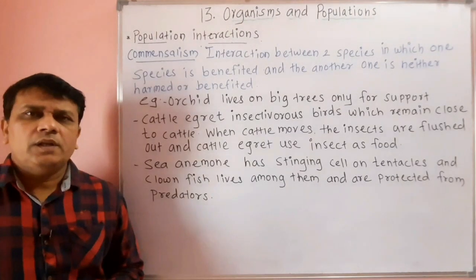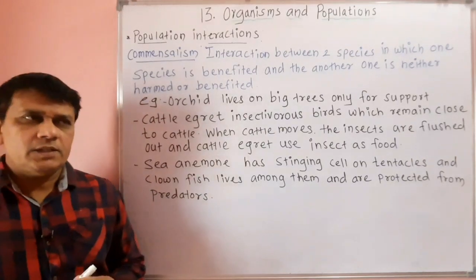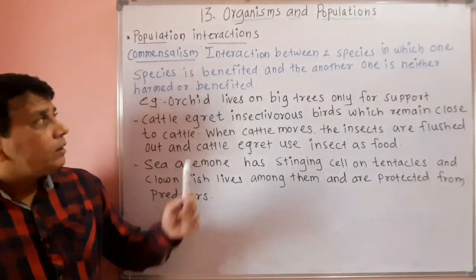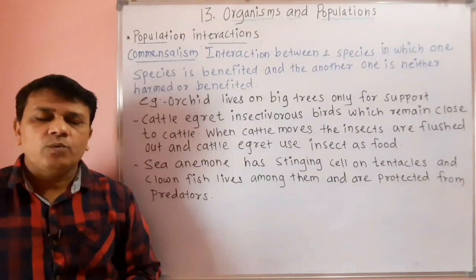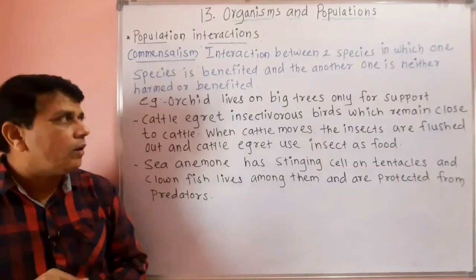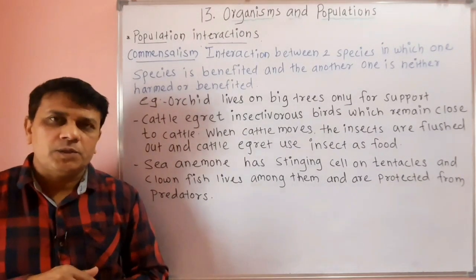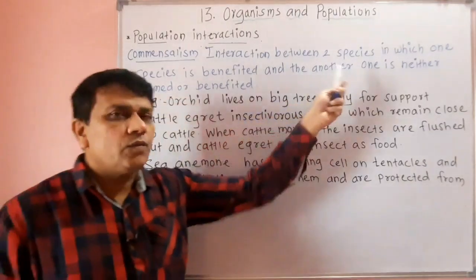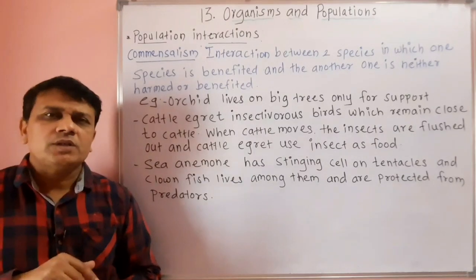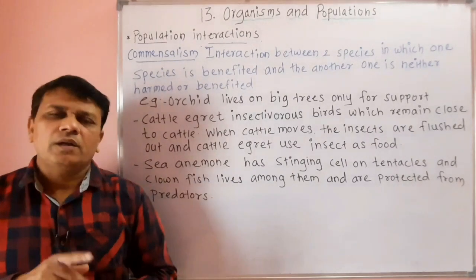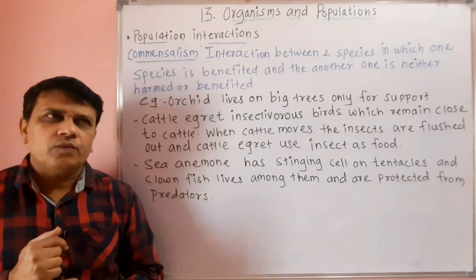Then we will see the next population interaction, that is commensalism. Now commensalism is the interaction between two species or two different organisms, in which one species or one organism is benefited and the other one is neither benefited nor harmed. So such an association is called commensalism. Now for example,